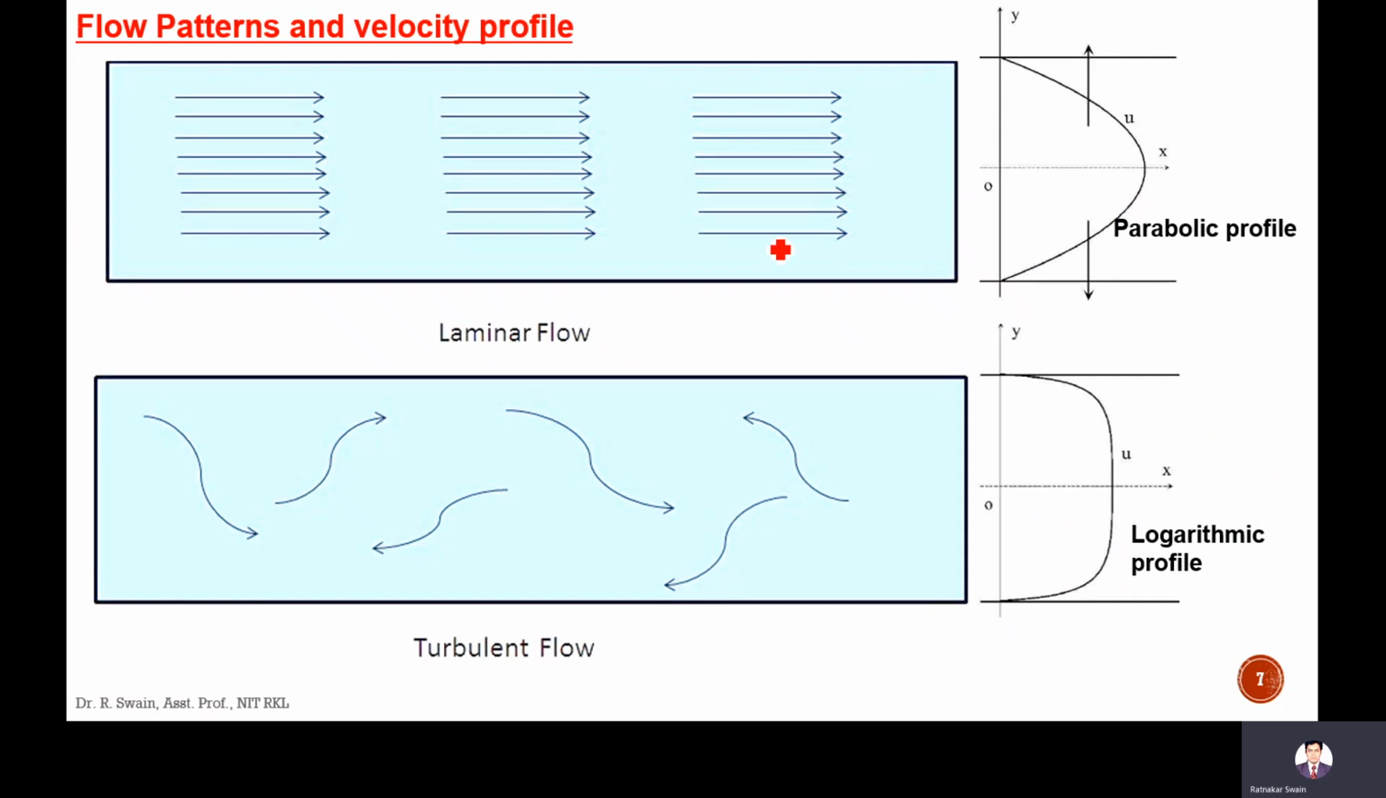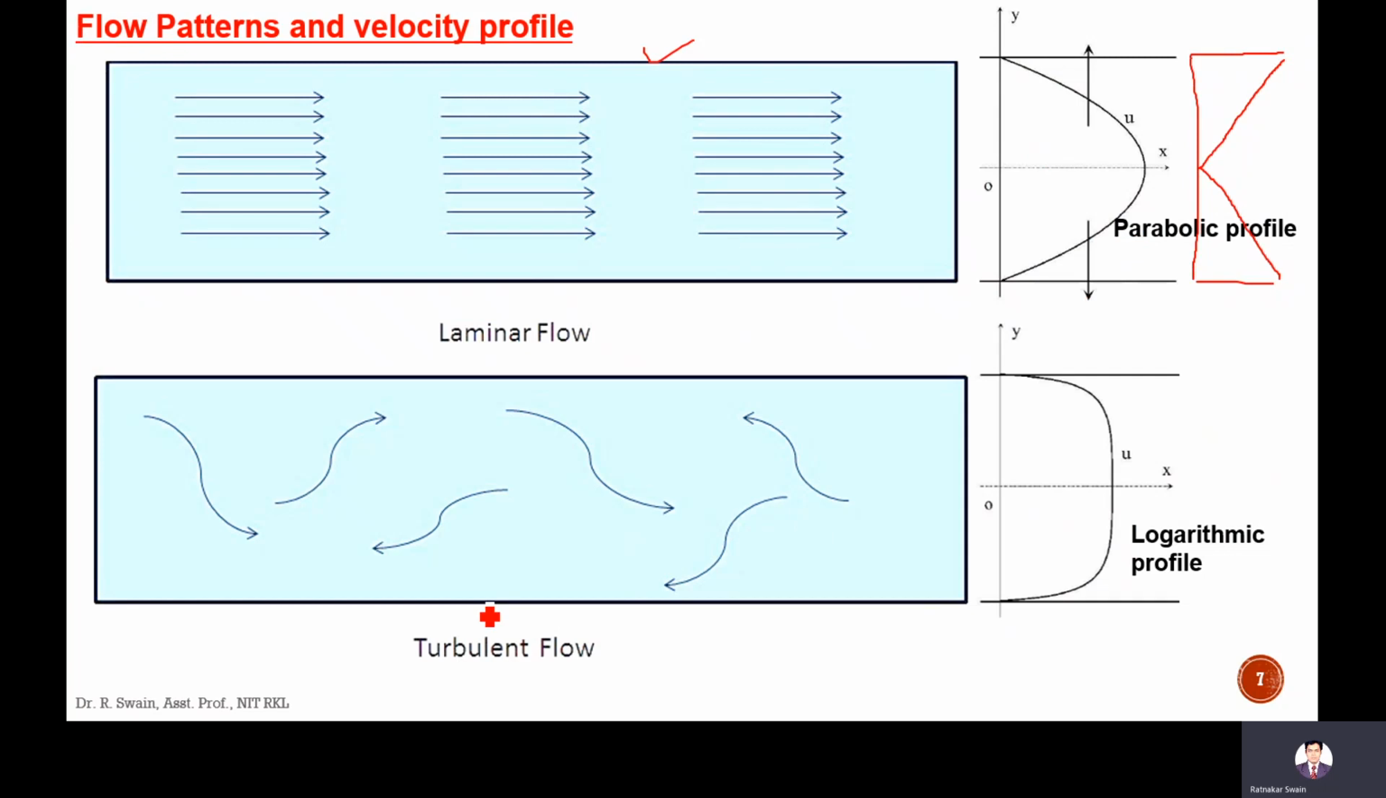Flow patterns and velocity profile. Here in case of laminar flow, we can see the flow pattern: fluid layers are parallel to each other and the velocity profile is parabolic. Here the shear stress is maximum at the boundary and minimum at the center, and it varies linearly. It varies linearly, meaning the profile is a straight line.